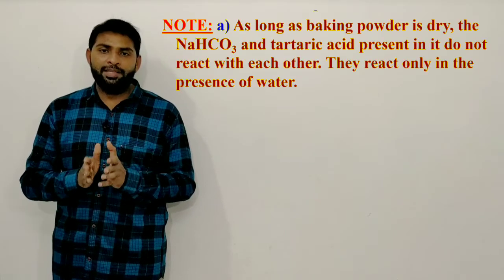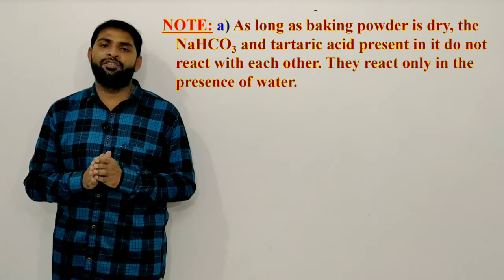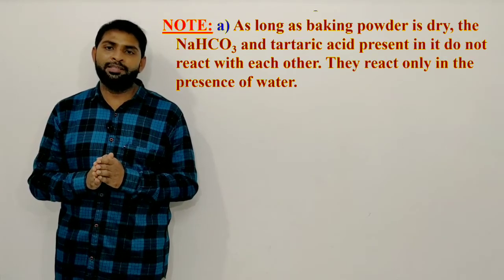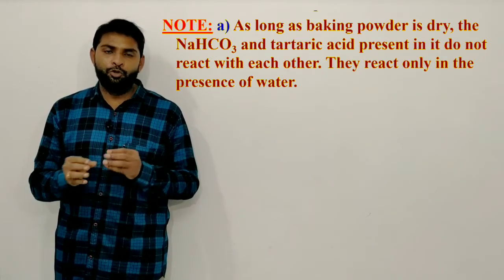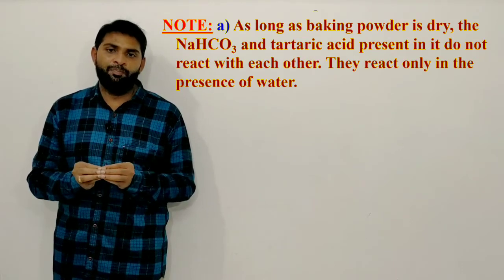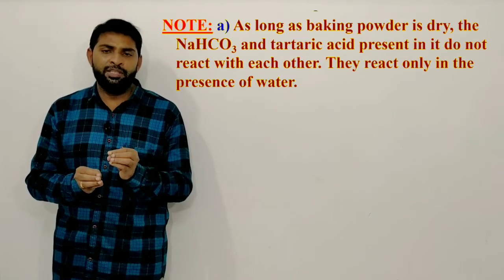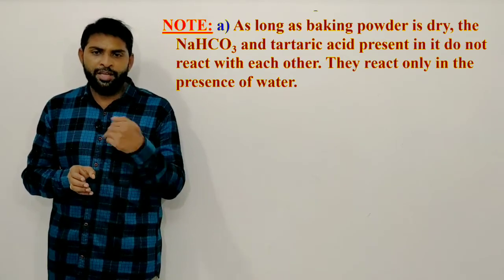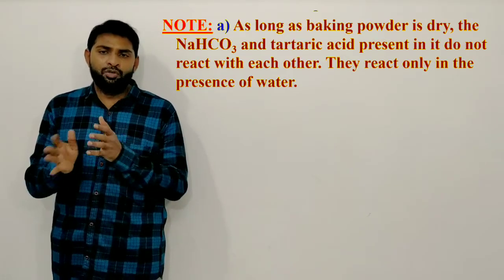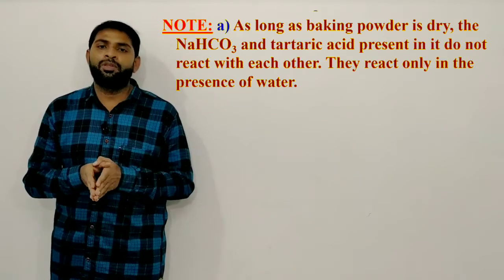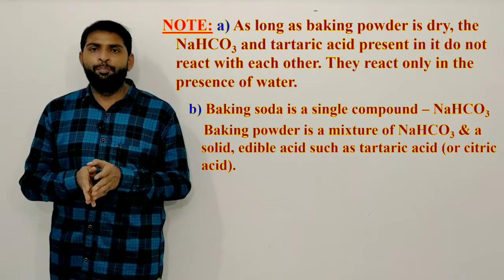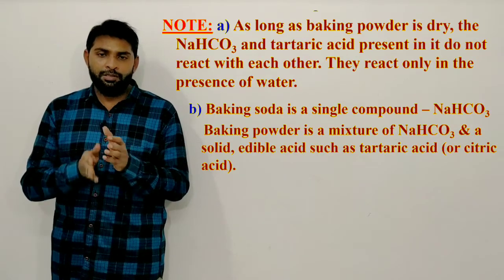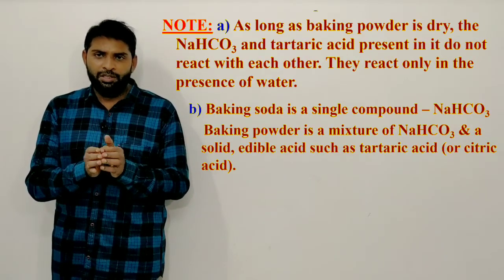Note, as long as baking powder is dry, the sodium hydrogen carbonate and tartaric acid present in it do not react with each other. They react only in the presence of water. So if you add water to the baking powder, only then do they interact. Otherwise they will be in powder form only. Second note, baking soda is a single compound, that means NaHCO3.